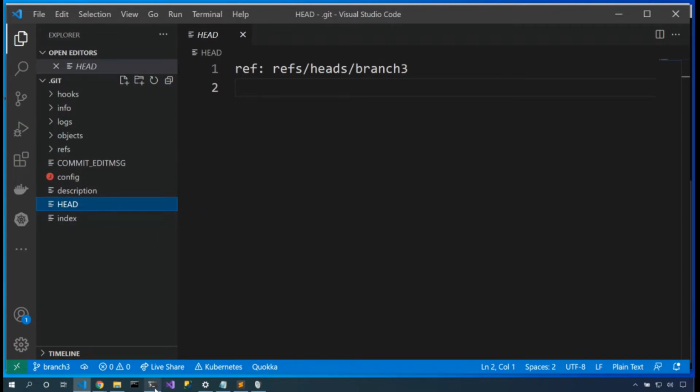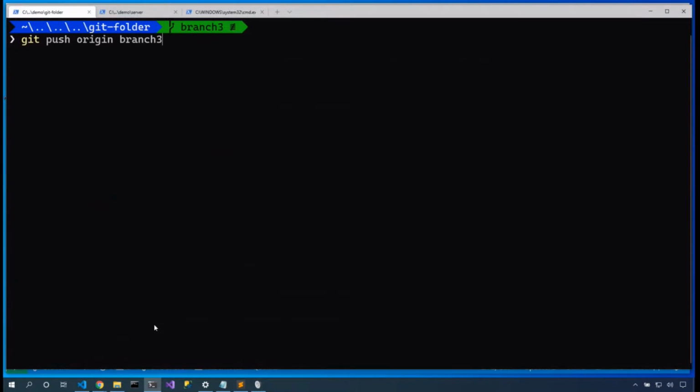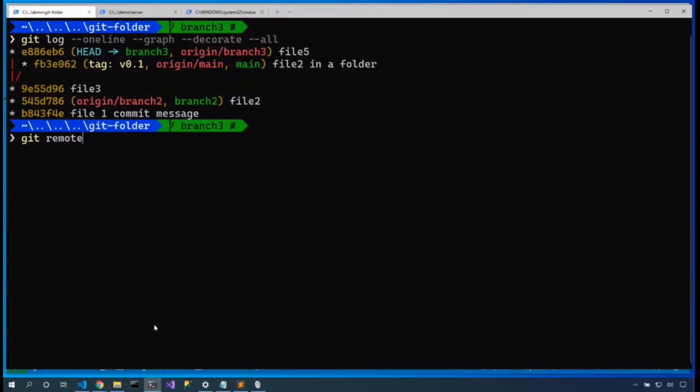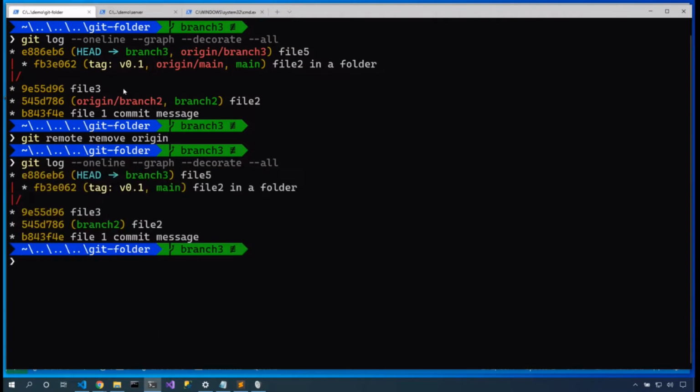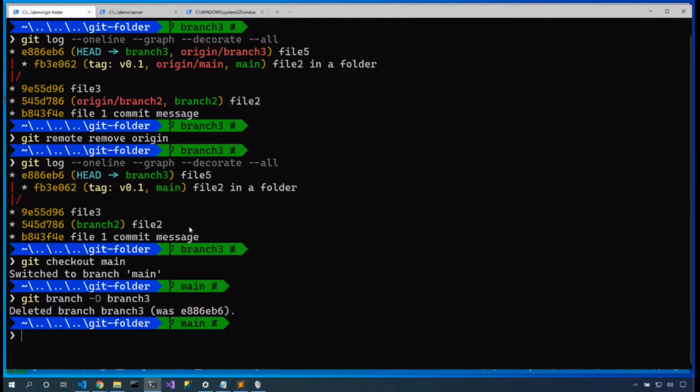Okay, so I've got this content here, and git log --oneline --graph --decorate --all. I'm going to say git remote remove origin. Now I don't have any of those red branches. That's cool. Now I'm going to say git checkout main, and I'm going to say git branch -d branch 3. I am totally done with that.